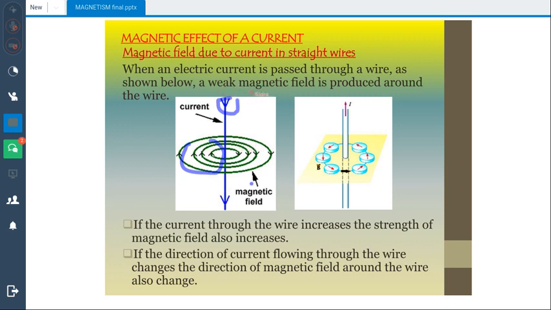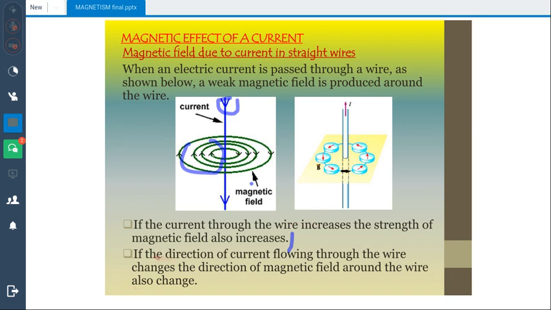A weak magnetic field is produced around the wire. It depends on the amount of current which you pass through that conductor. As the current through the wire increases, the strength of the magnetic field also increases. So you can say that the amount of current is directly proportional to the strength of the magnetic field.